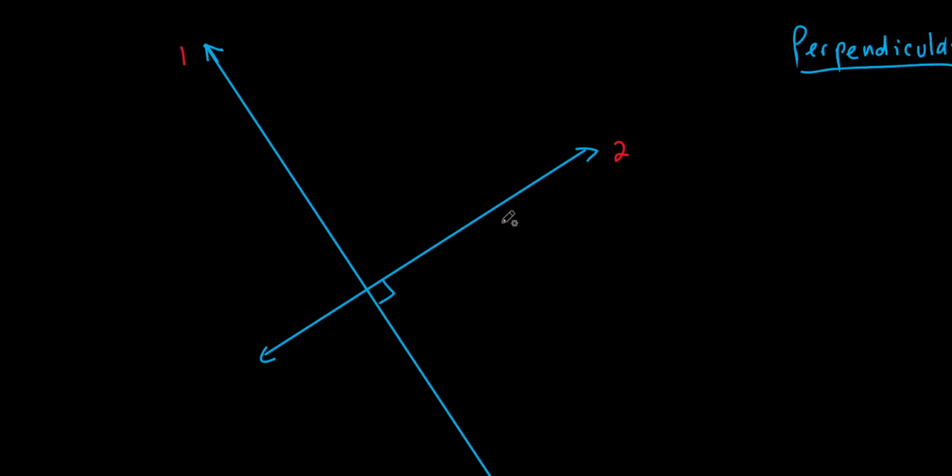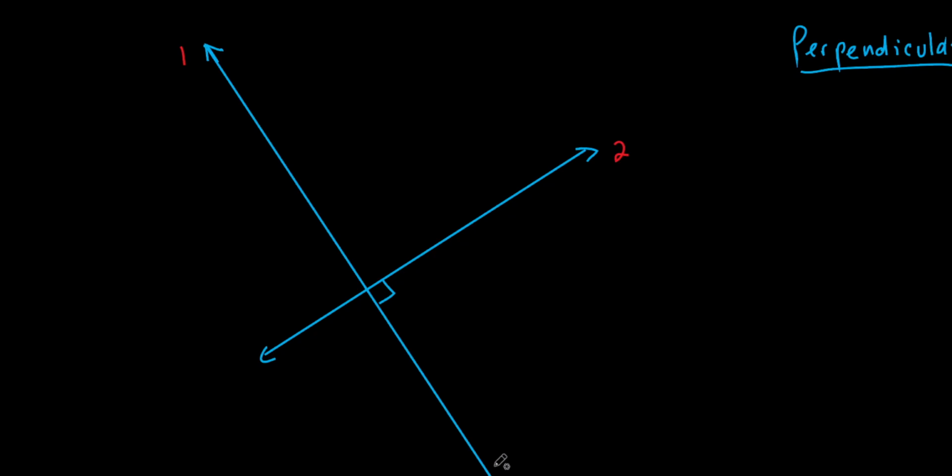All right. So when lines are perpendicular, it doesn't matter how I twisted that thing. When I have two lines that are perpendicular to each other, one line is going to be positive and the other is going to be negative, okay? So that's one thing. There's two things that we know about perpendicular lines. That's the one thing, okay? The signs are opposite each other, or they're inverses of each other, if you want to call it that, okay? Everybody with me so far? Yeah.